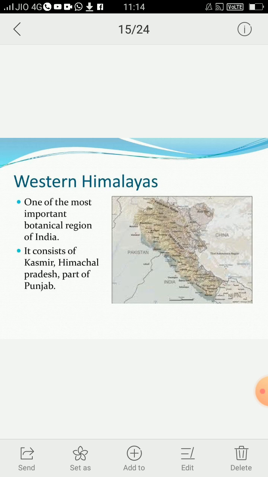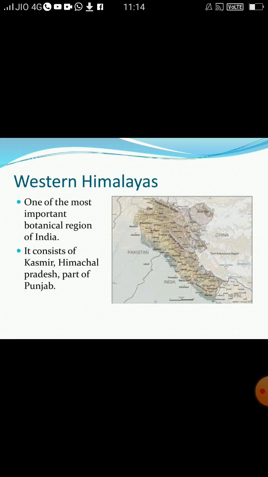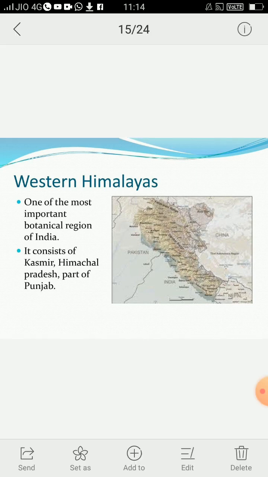The second one is the mountain or temperate region, which extends between 5000 to 11675 feet height, and the annual rainfall ranges from 100 to 200 centimeters. The winters are cold with abundant snowfall and summers are moderate. The next one is the alpine region, which extends from 12,000 to 15,000 feet to the snow line, and this alpine region remains covered by snow throughout the year.